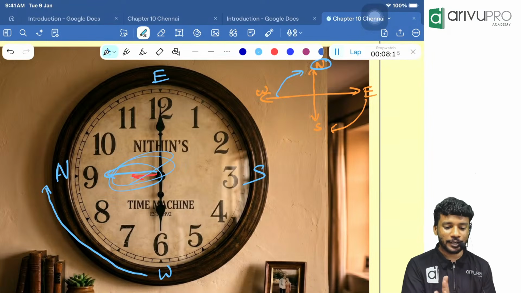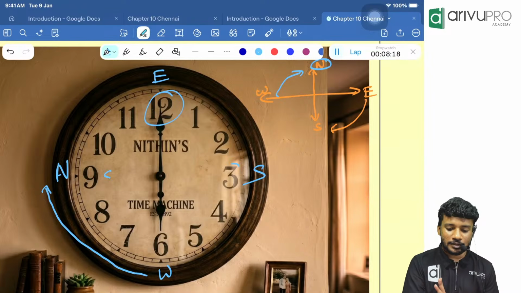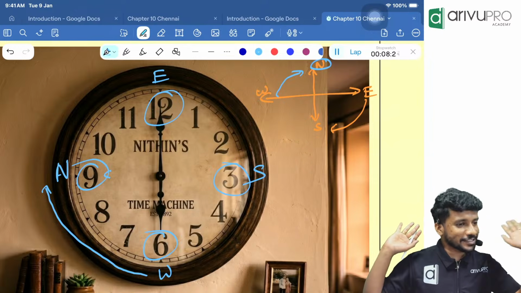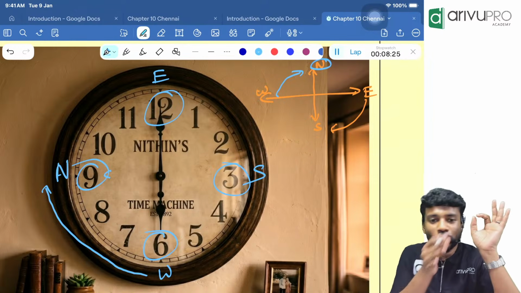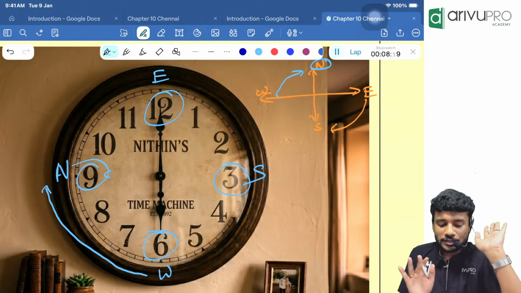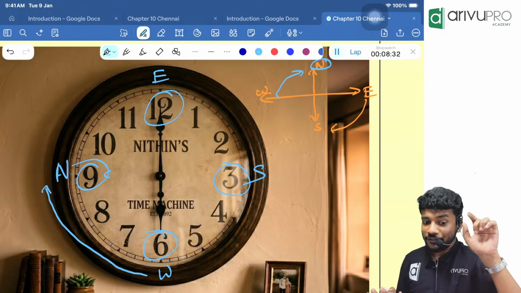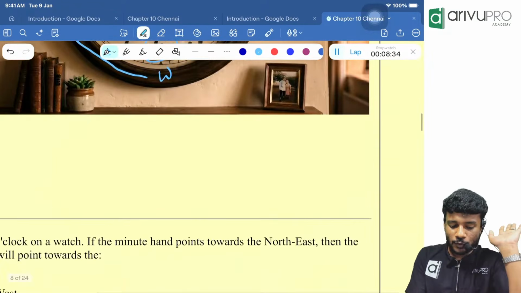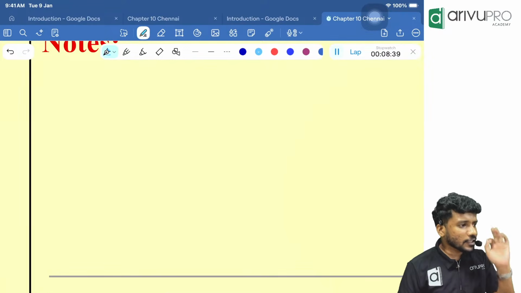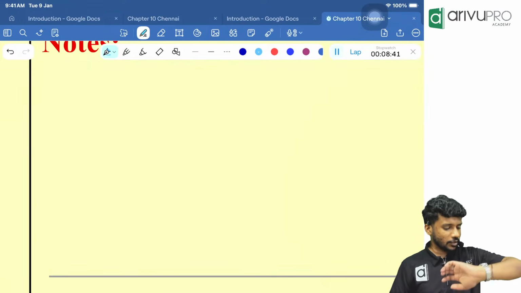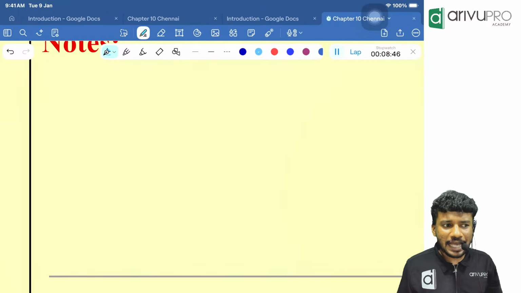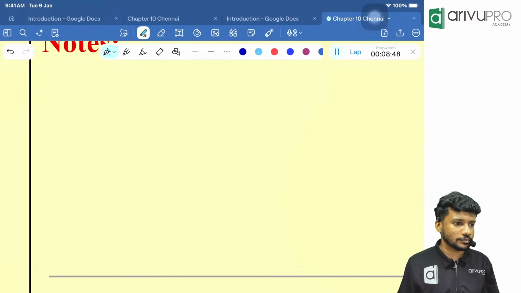We will only be looking at 12, 3, 6 and 9. None of the other angles. So it is the normal directions we will be taking, no in-betweens. Okay. Everyone understood this concept? Now, with this concept, I will ask you a few questions. I am going to tell you, at 3:45 p.m., the hour hand is looking towards north.